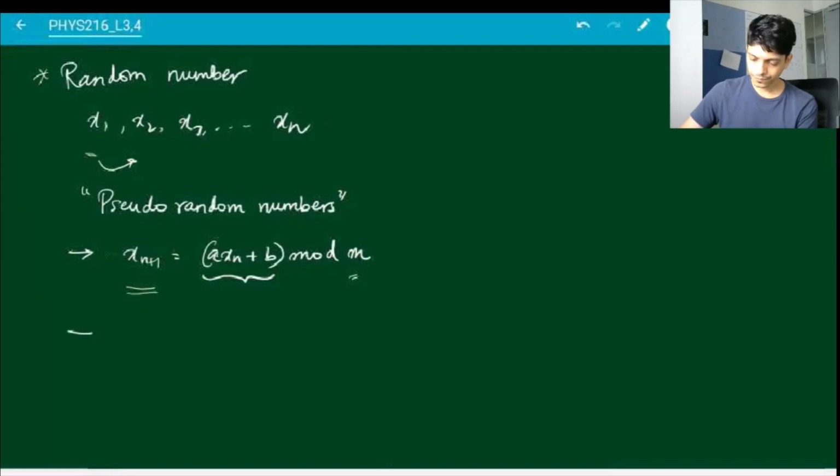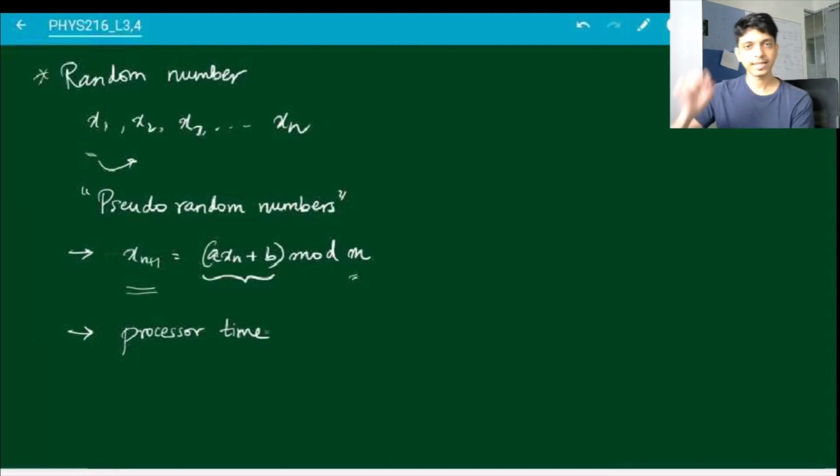Another way of generating pseudo-random numbers is to somehow use the processor time. So the exact time at which you have asked the computer to generate the random number is used, and using that they generate some numbers using algorithms. So that is another way of generating pseudo-random numbers.